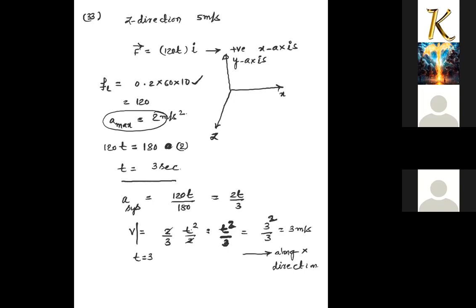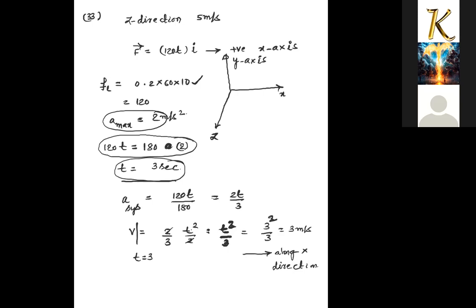So we get at what time your system will start sliding. When the above body will start sliding over the below body, that is T equal to 3 seconds. I have derived it here, and after that I wrote the acceleration along the x direction and substituted here. So now one piece of information, the velocity along the x direction, we have got from here, that is 3 meters per second.